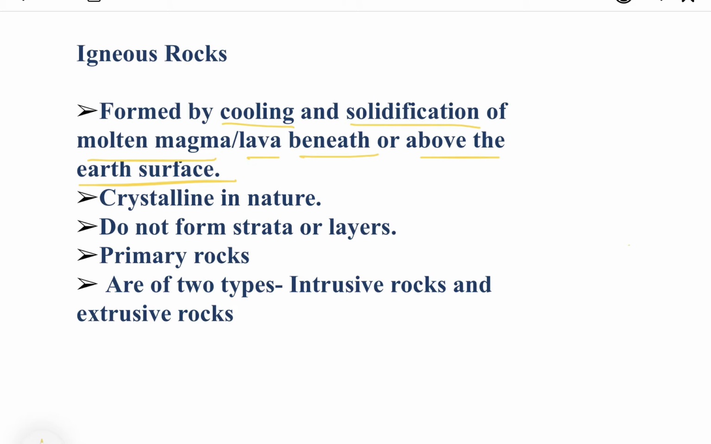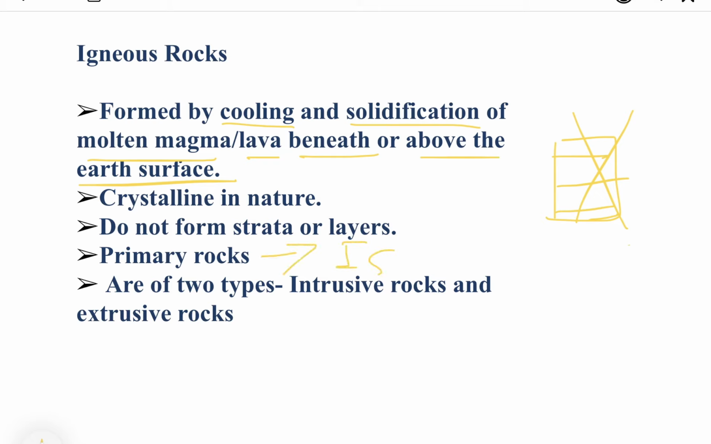They are crystalline in nature, means they have a grained structure. Then they do not form strata or layers. These rocks do not have layers, unlike the sedimentary rocks. The sedimentary rocks have layers. It will be clear to you in the formation of the sedimentary rocks, but these igneous rocks do not have layers. Like the sedimentary rocks have layers like this, but igneous rocks don't have. Then these igneous rocks are also called primary rocks. Why the primary rocks?